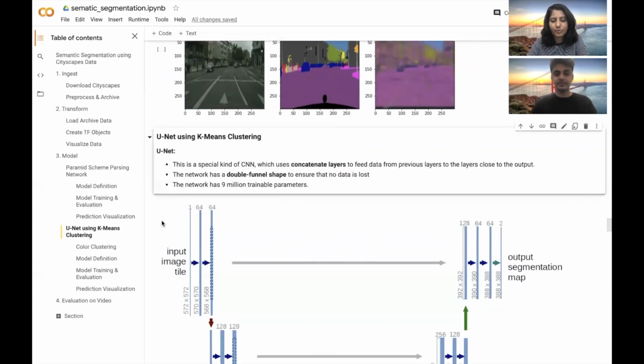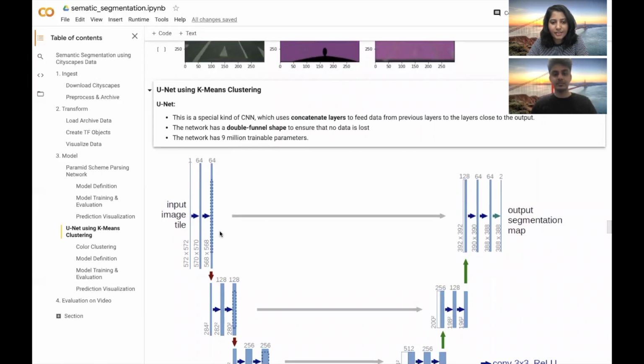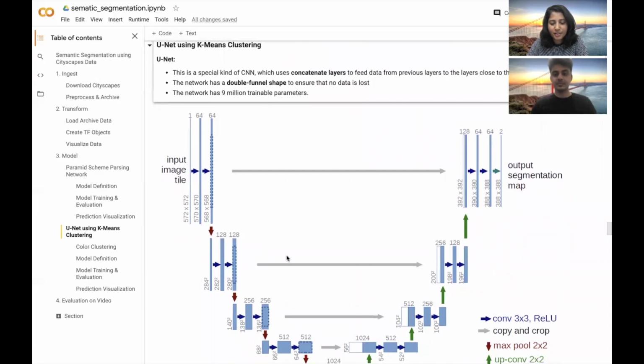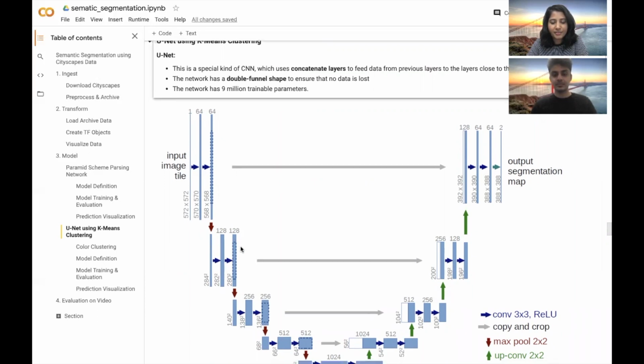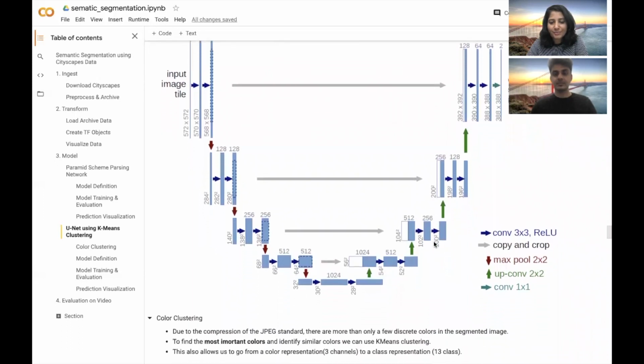So this is the second approach which we have taken for the semantic segmentation problem. This is a particular type of architecture which is a special version of CNN. And this architecture has concatenate layers, as we can see from the design here. The overall network has a double funnel shape. In the first part, it increases the filters, increasing the number of channels from 64 up to 512, and in the second phase, it decreases the number of channels. Overall, this model is pretty big, and it has around 9 million parameters.